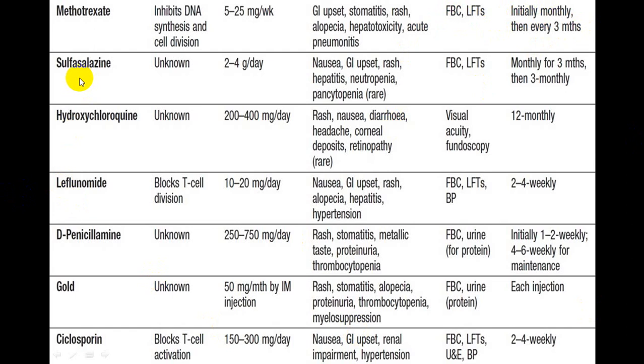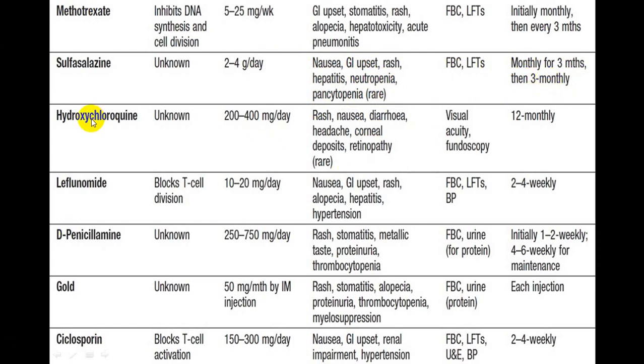Sulfasalazine is not a very commonly utilized drug. You can go up to 4 gram per day. Common side effects are GI side effects like nausea and GI upset, occasionally hepatitis, rash, neutropenia, pancytopenia. Hence, you require a CBC and liver function test monthly up to 3 months, and then if the person is stable, you can repeat every 3 months.